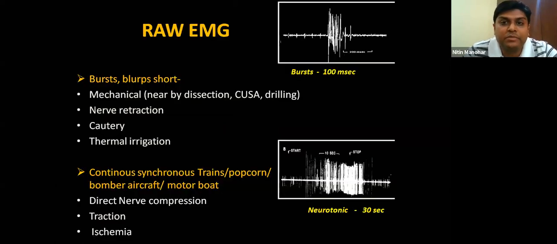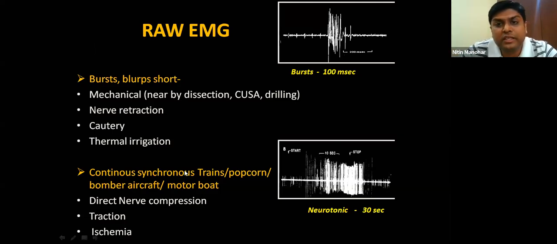So again, for raw EMG, it's very important to look at raw EMG, because here you are telling the surgeon when he cannot see a nerve. Our surgeons want this data always on, because there's no point in identifying a nerve when it's actually seen by the surgeon. So the important thing is to identify a nerve when the surgeon is not able to see it, and you can tell him that the irritative signal is going on.